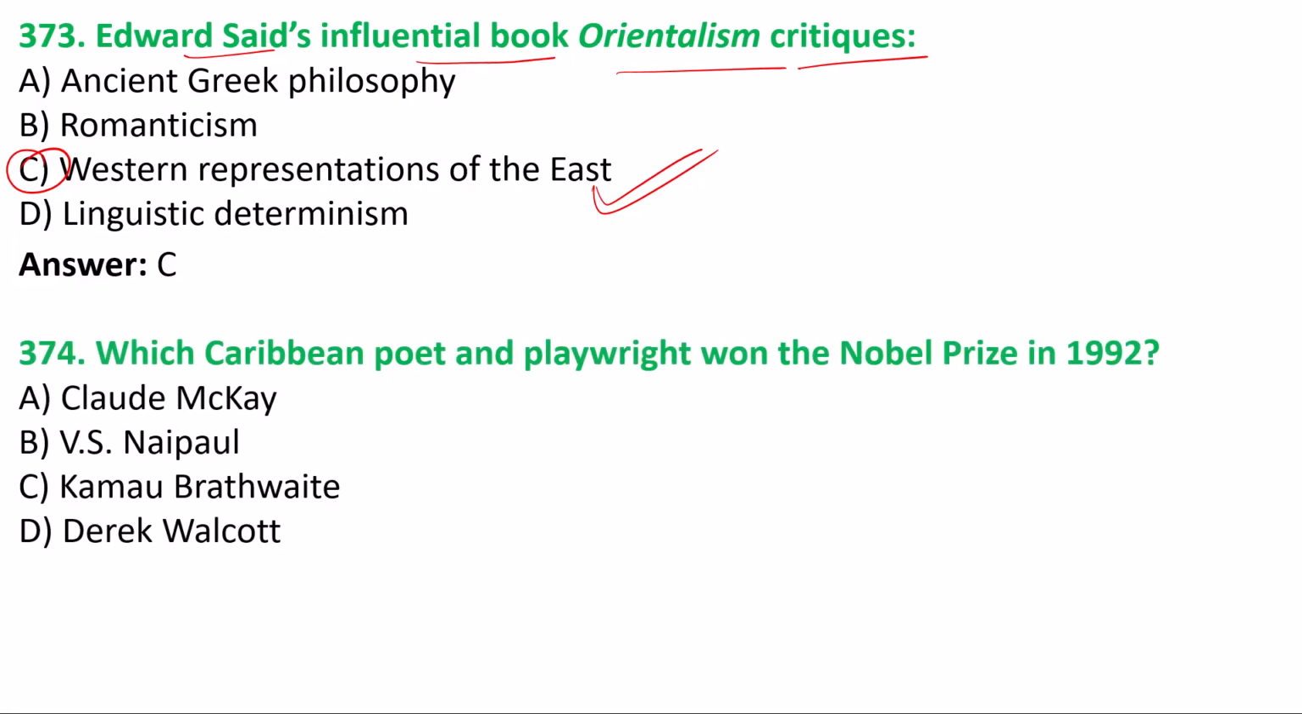374. Which Caribbean poet and playwright won the Nobel Prize in 1992? Option D, Derek Walcott. Derek Walcott has won, and he was a Caribbean poet. Caribbean means related to the Caribbean countries, like the West Indies.